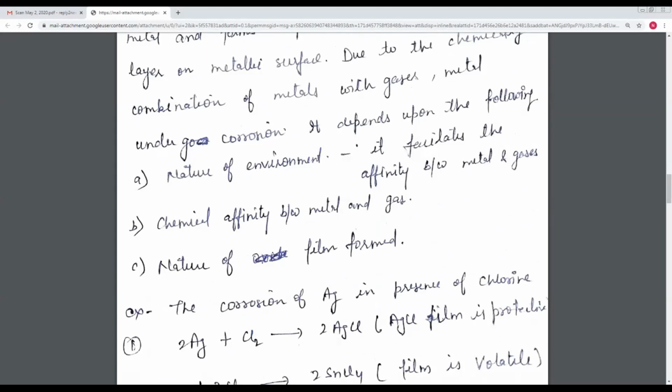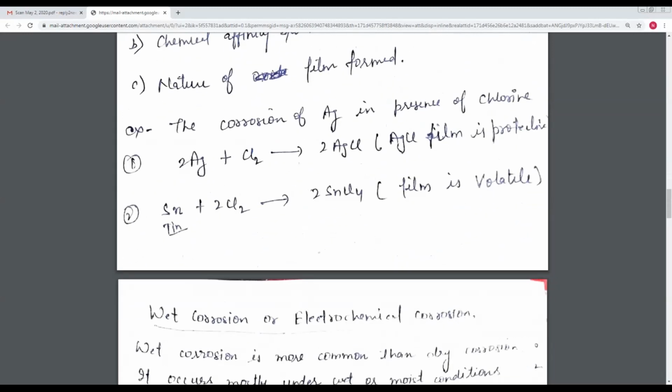So suppose we take the example of silver, Ag. Silver reacts with chlorine. When silver comes in contact with chlorine, it forms silver chloride, and this silver chloride film is a protective film. So corrosion does not take place.